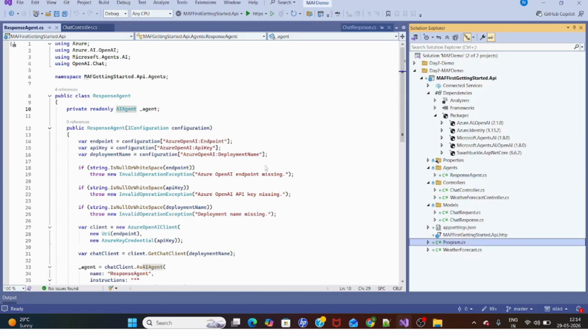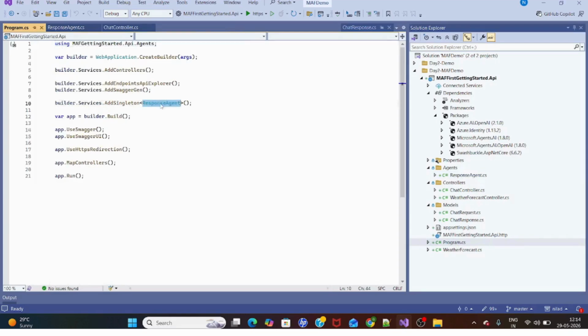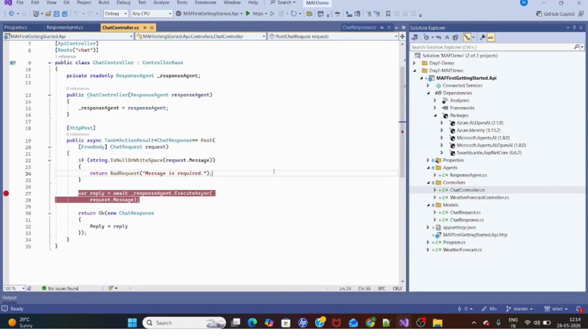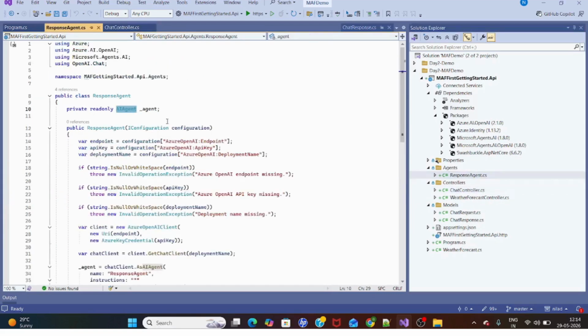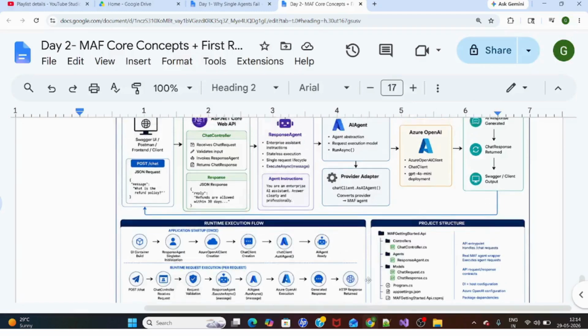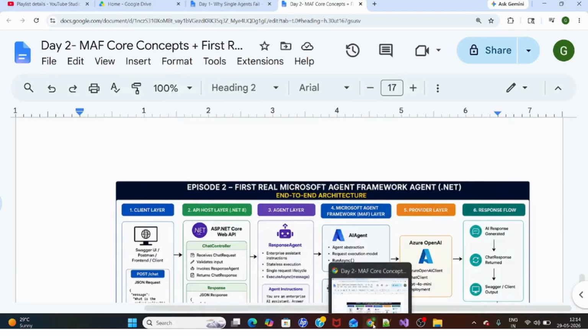So in the Program.cs, we have taken a response agent. If I go to the controller, it will get the message and call ExecuteAsync. If I go to ExecuteAsync, this is nothing but the agent layer.